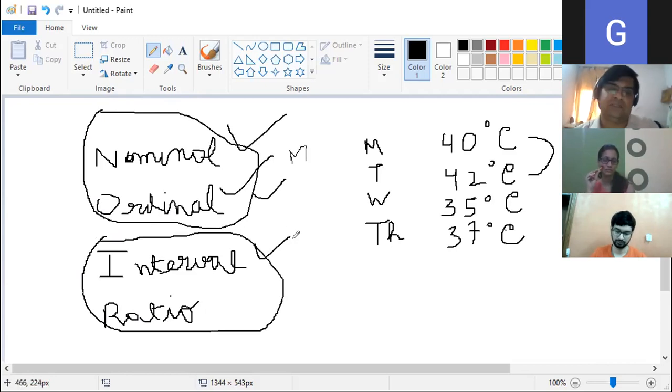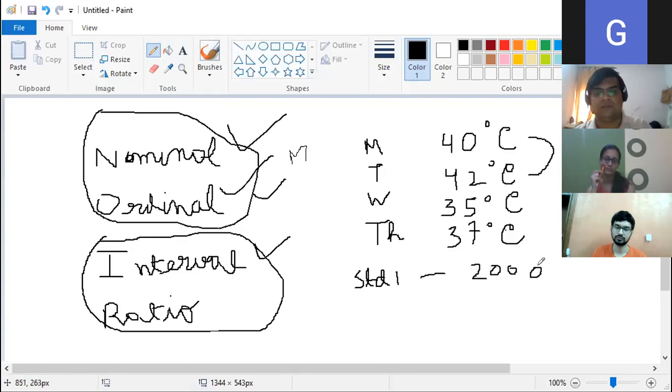Interval ratio. So this I gave you an example of interval. Now see, now let me take another, say, suppose any student, okay, student one, the income of student one is say 20,000 rupees, and the student's father's income is 60,000 rupees.